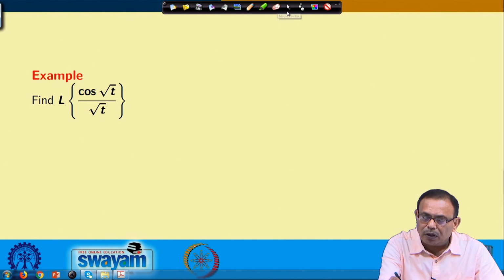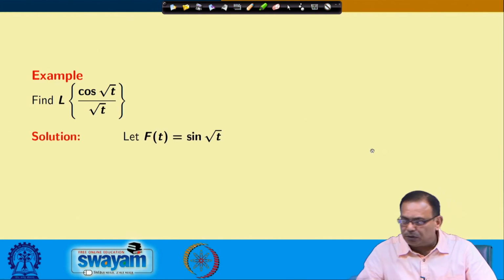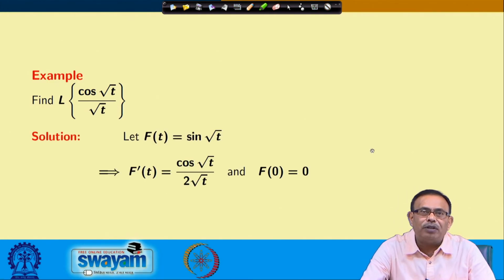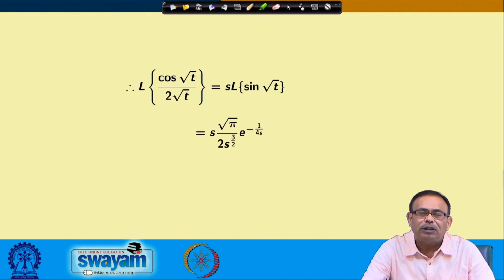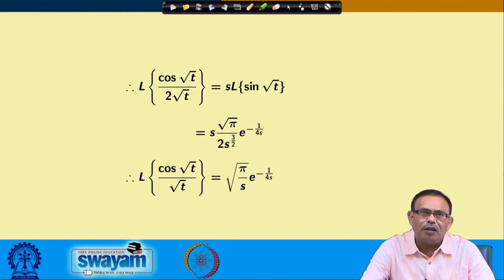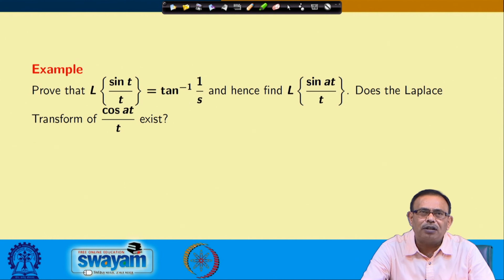I am just quickly going through this f dash t, which I have already discussed, and you will obtain the required result.